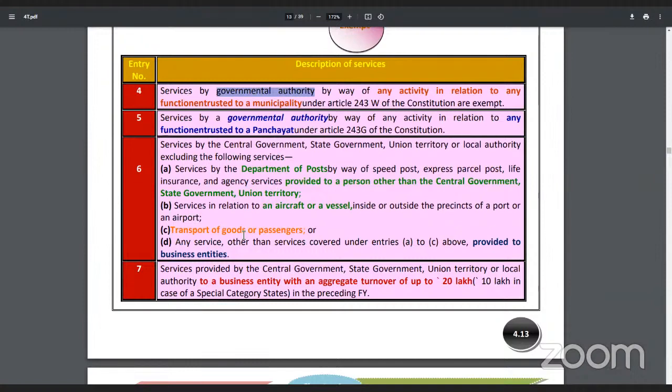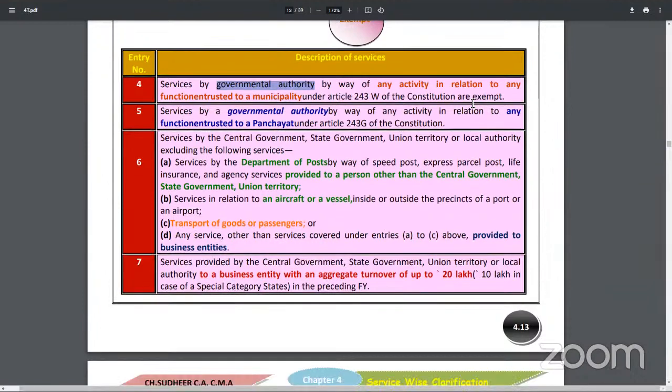If APCRDA provides services to municipalities and collects charges, those are exempted from GST.